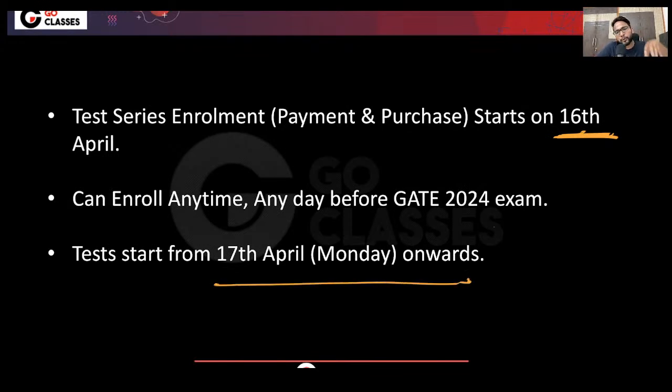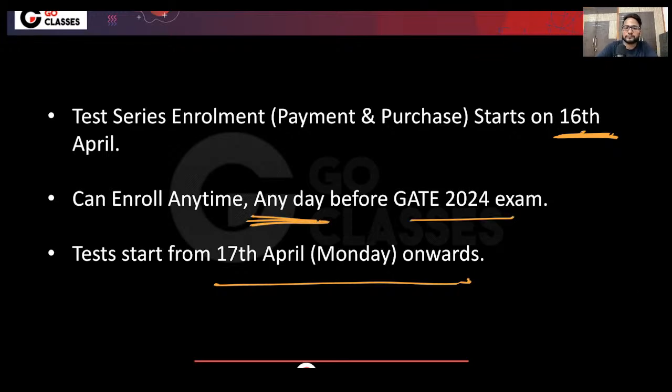And you can enroll anytime. It's not that you have to enroll today or tomorrow or the day after tomorrow. No, not like that. You can enroll any day before the GATE 24 examination, even one day before. I remember a topper with an under 100 rank who enrolled just 20 days before the GATE 2023 examination. So you can enroll any day before the GATE 2024 examination.